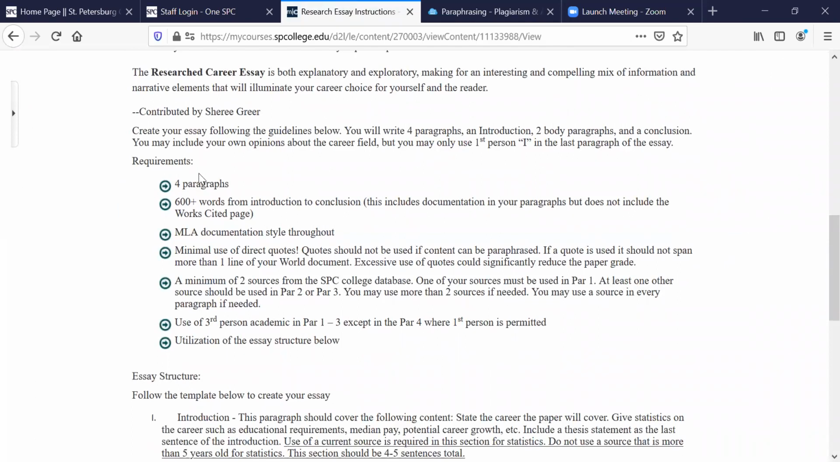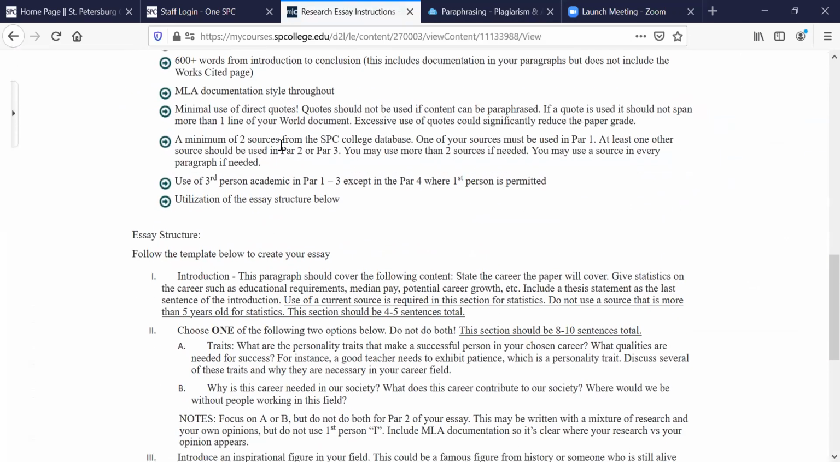You've got to have 4 paragraphs. You're going to have a total of 600 words from intro to conclusion. You do have to have those 2 sources from the SPC College database, which you should have put into your working bibliography.